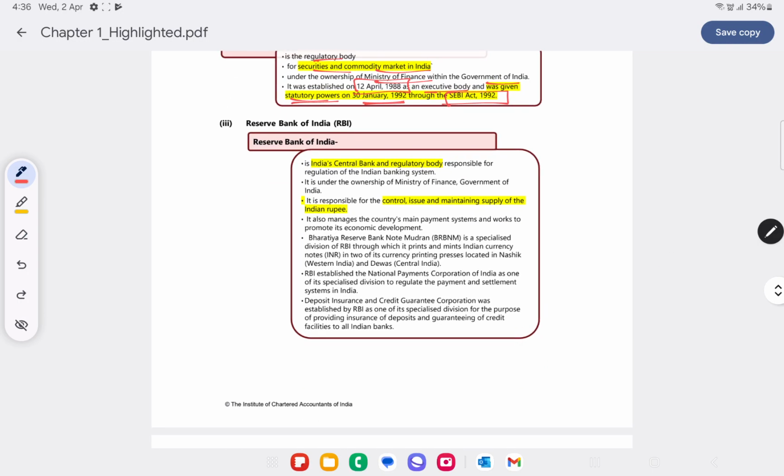And RBI. So RBI, what do we know about RBI? RBI is India's central bank and regulatory body. They are responsible for regulating the Indian banking system. It comes under Ministry of Finance.